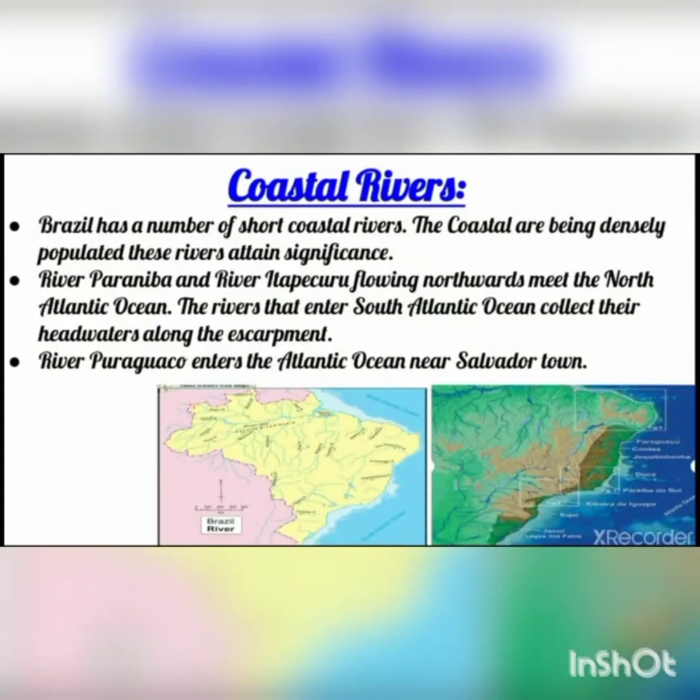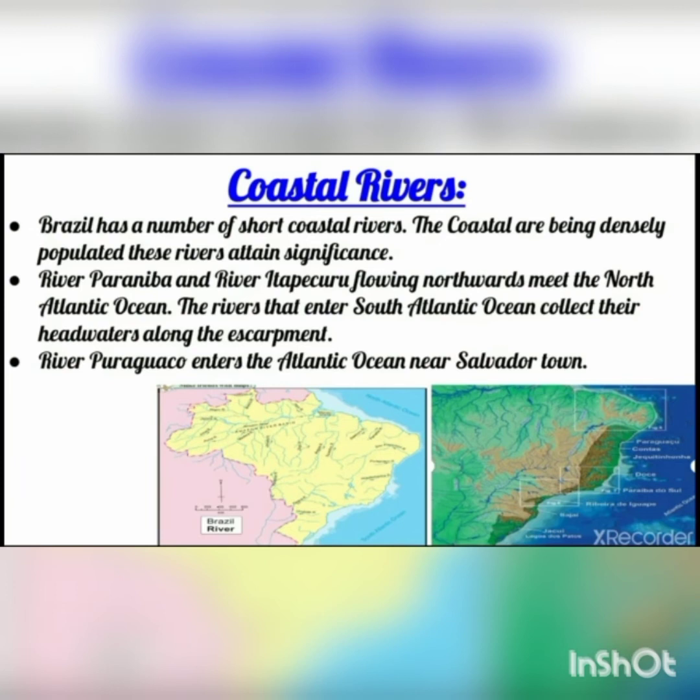Now Brazil has a number of short coastal rivers. The coastal rivers begin densely populated. These rivers attain significance, and mostly the coastal areas are densely populated. River Paranaíba and river Itapecurú flowing northwards meet the Atlantic Ocean.